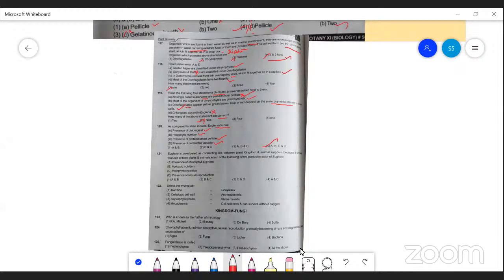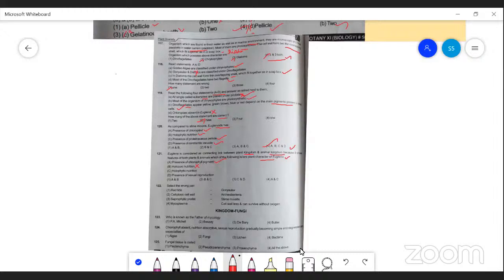See question number 121. Euglena is considered as a connecting link between plant kingdom and animal kingdom because it has features of both plants and animals. Which of the following are plant characters of Euglena? Presence of chlorophyll pigment, yes, it is a plant characteristic of Euglena. Holozoic nutrition, it is absent. Holozoic means ingestion of food material, and further digestion takes place within the body.